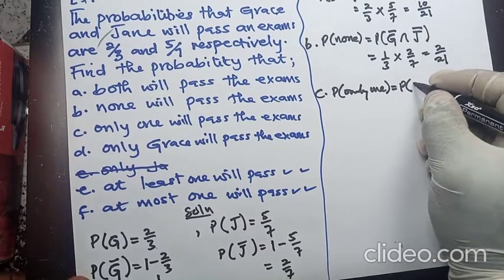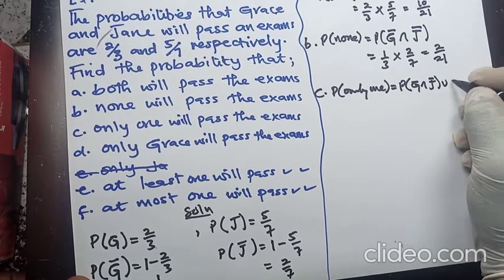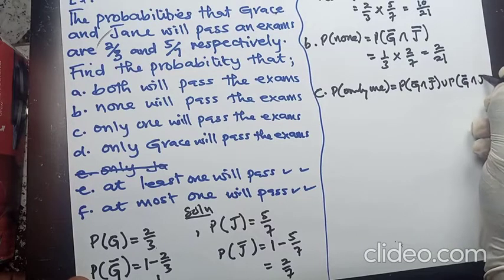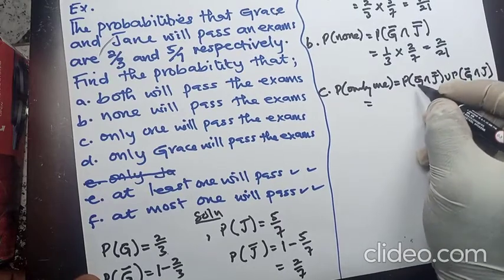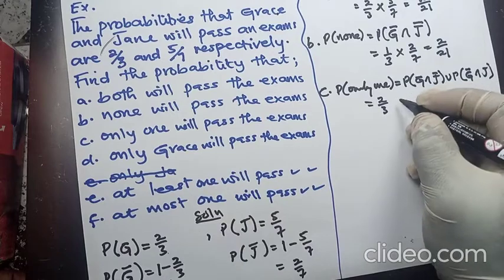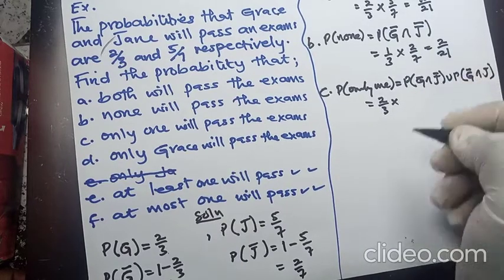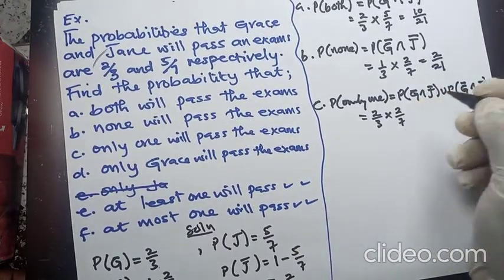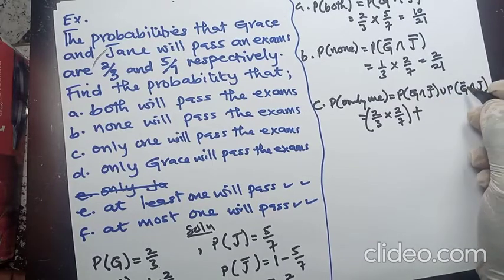So it will be Grace will pass and Jane will fail, or Grace will rather fail and Jane will pass. Okay. So Grace passing, we have what? 2 on 3. It's from here again. And times Jane failing, we have what? 2 on 7. Cover it nicely. Or means plus.